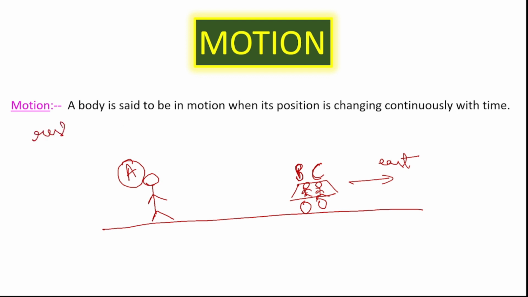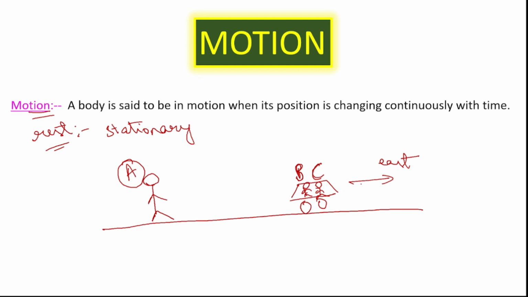So we already discussed what is motion: movement of an object with respect to time is called motion. Then what is rest position? Rest position is nothing but the object remaining stationary. It will not move, it will be at rest, that is, it will be stationary in its position. So person A will answer that the car is in motion.